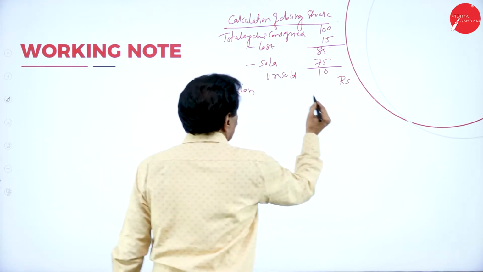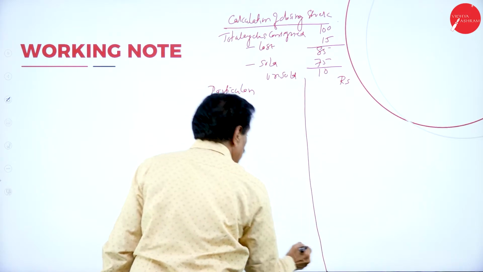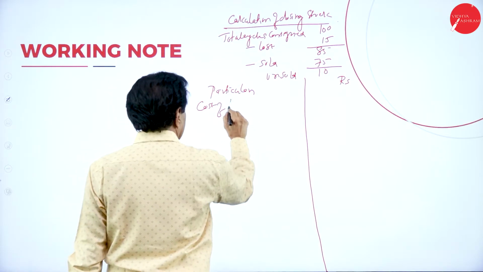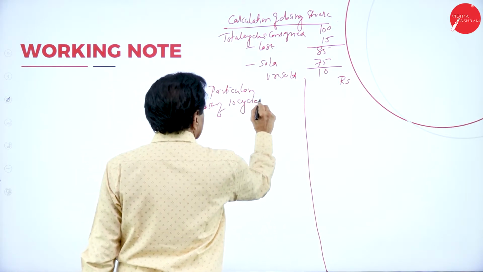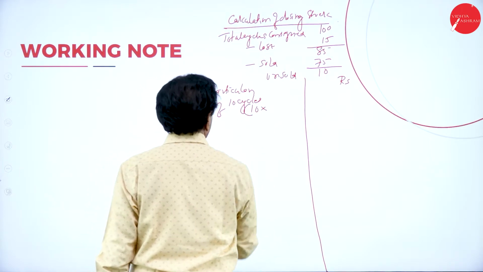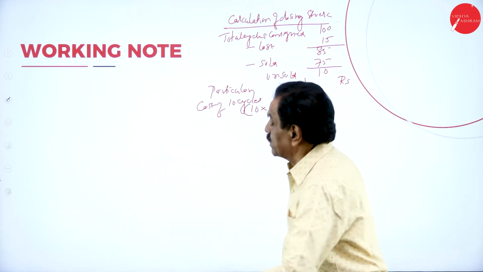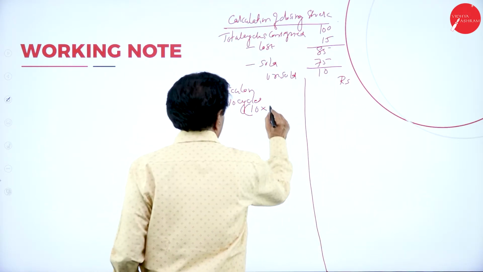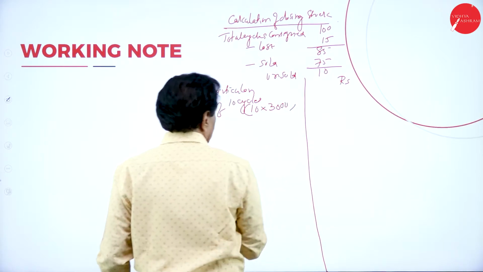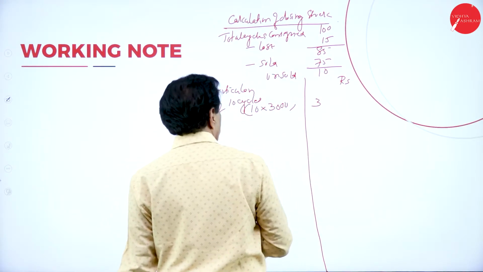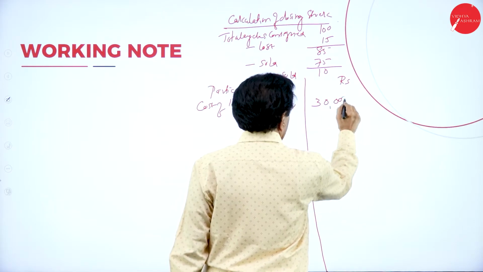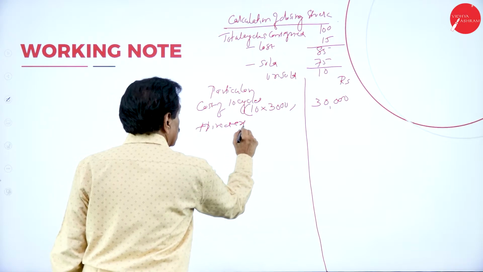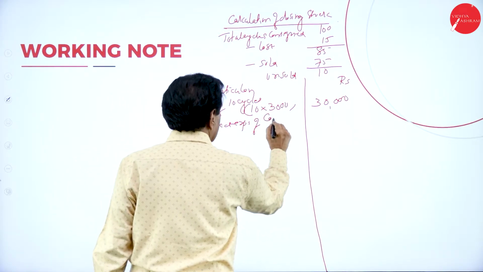Value, particulars, rupees. Only direct expenditure should be taken. Cost of 10 cycles. So 10 into each cycle cost, how much? 3,000. That is 30,000, plus direct expenses of the consignor.